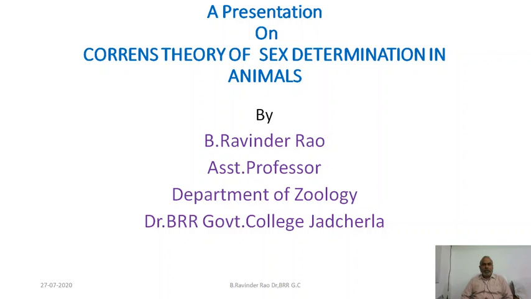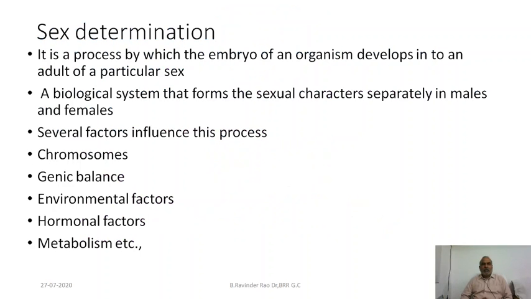Friends, today we are going to discuss the sex determination process as explained by Correns. It is also known as the chromosomal sex determination. After this, we are also going to discuss the sex determination process in human beings. Let us get started. Sex determination is a process by which the embryo of an organism develops into an adult